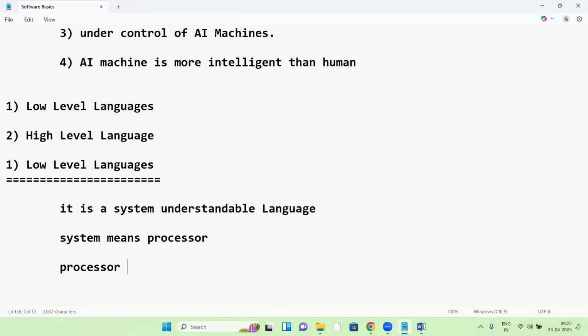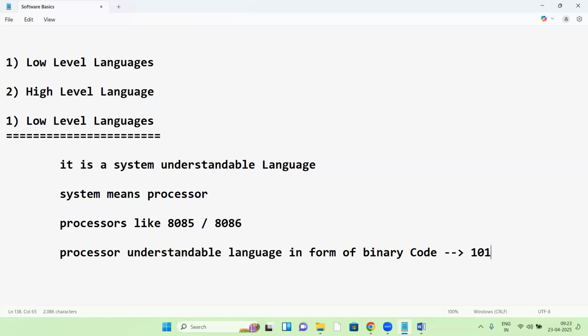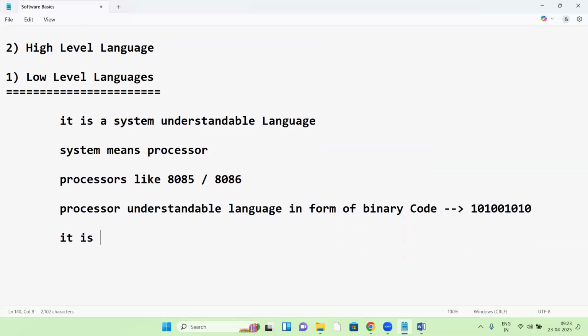Processors like 8085 and 8086. Before the 90s we had 8085; from the 90s onwards we are using 8086, and presently also 8086. Its understandable language is binary codes, in the form of zeros and ones format. It is a processor understandable language, and it is called machine language.